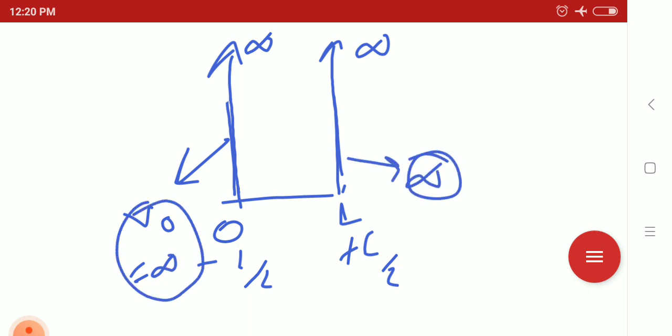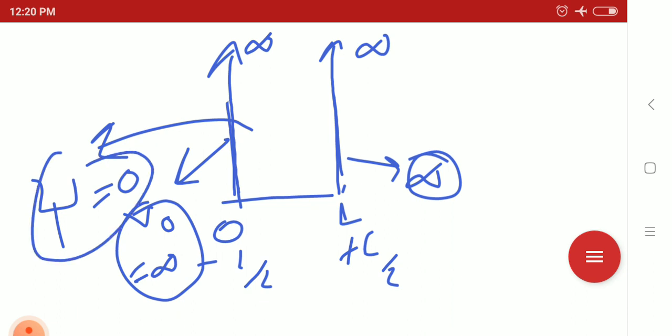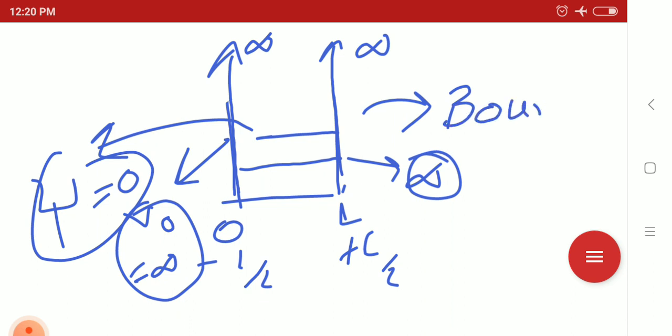Infinite potential at the boundary means the wave function vanishes. At the infinite potential at the boundary, the wave function psi tends to 0. So that was the infinite well, and in the infinite well, the particle remains in a bound state.